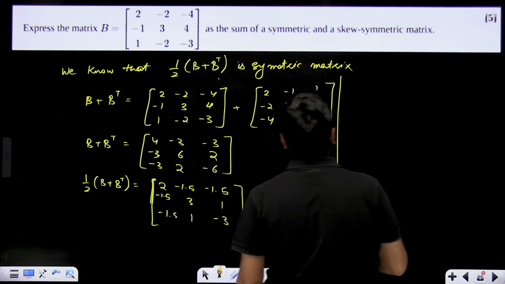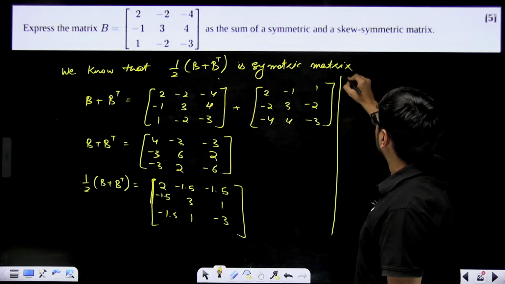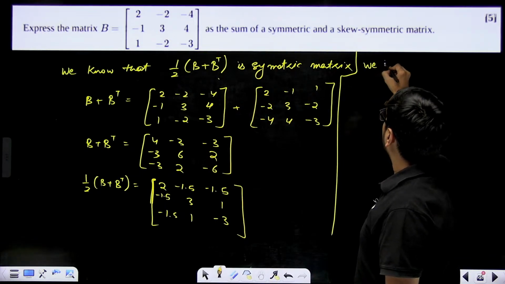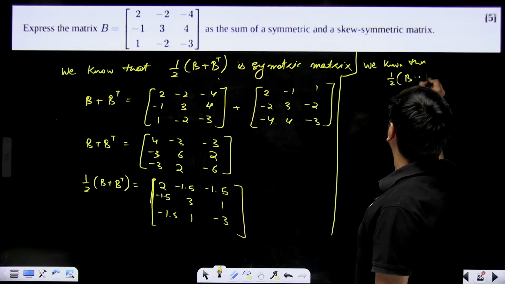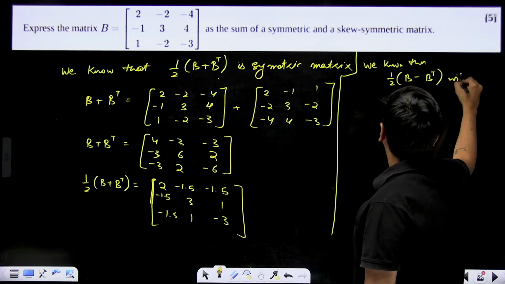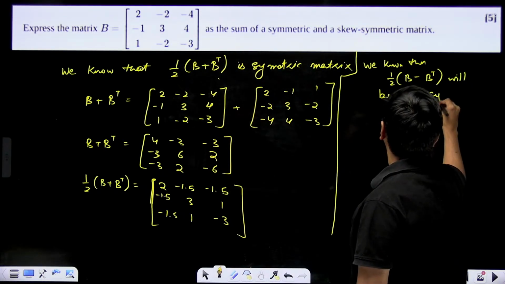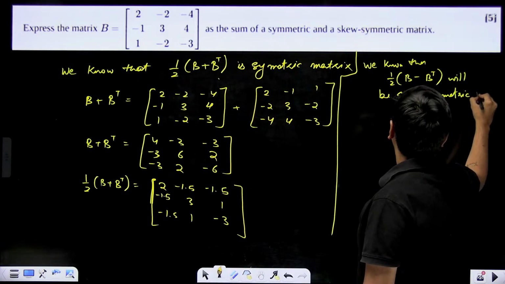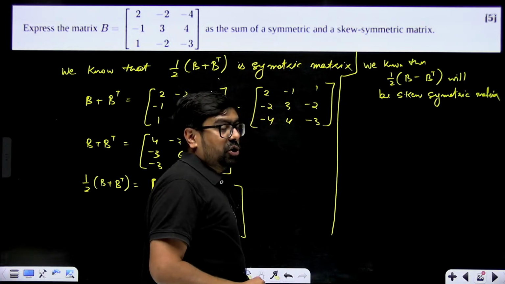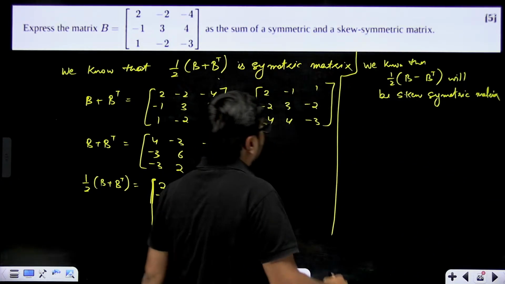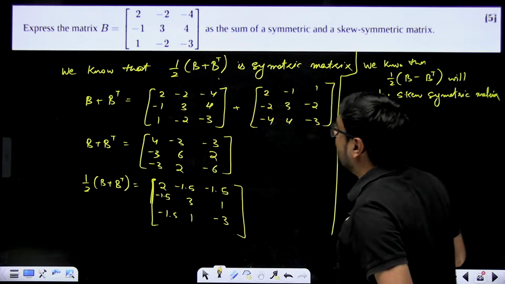Similarly, do the same for the other one. Here we know that half of B minus B transpose will be a skew-symmetric matrix. Write like this. So we'll find B minus B transpose now. Luckily, we'll have B and B transpose from here.